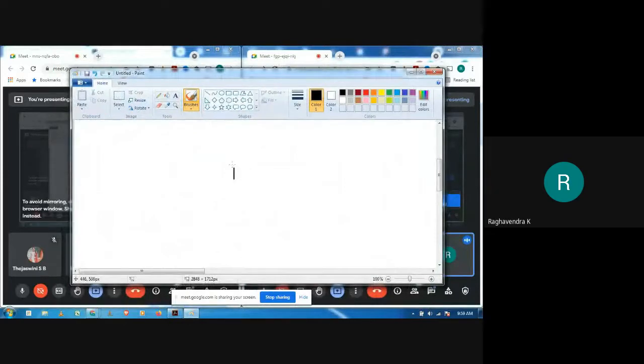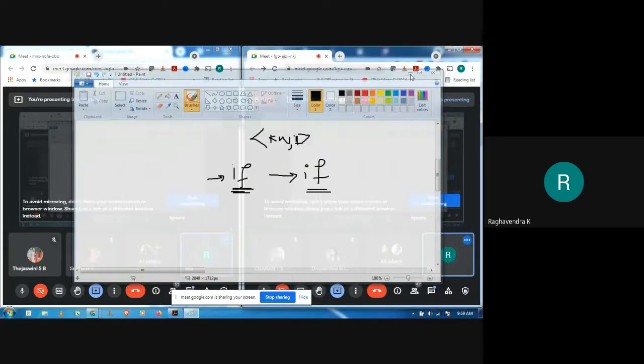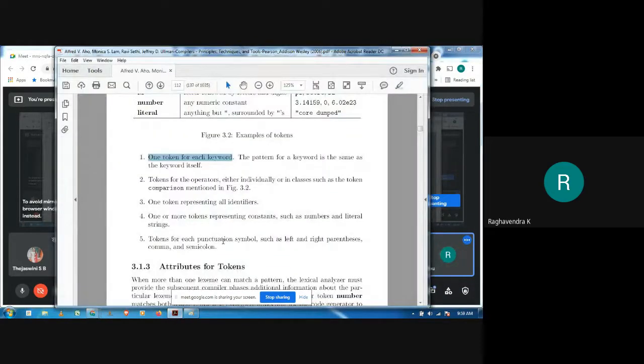Okay, like you have if. To match if, what is required? What is the pattern that I'm looking for? This is similar to getting your name or identifying your name. What is the pattern that I'm supposed to write? Your name only. For every keyword, the pattern is going to be the same, and what you're looking for in the source program is also going to be the same. The token written for that may be something like this: keyword. It does not have any value, but it can be returned as a keyword. So like this, you can identify or write patterns, lexemes, and tokens separately.